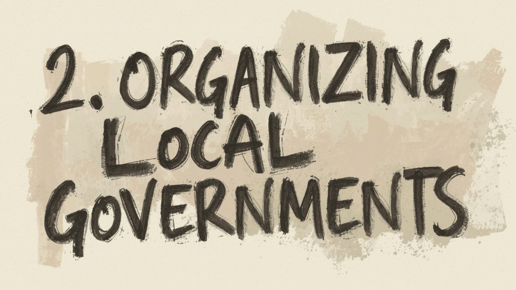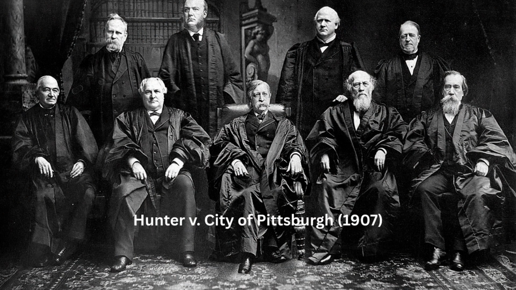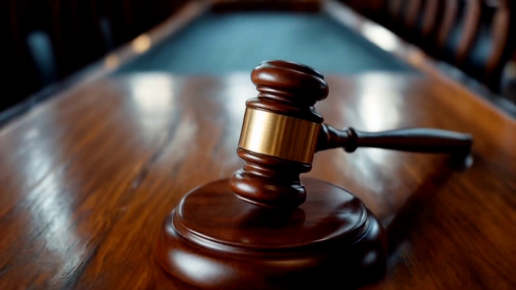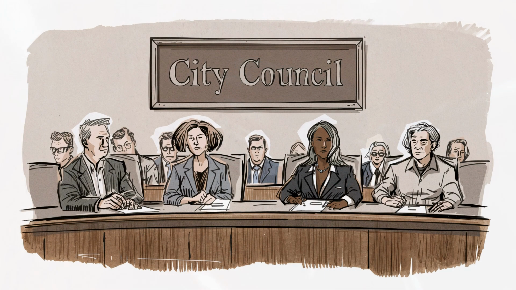2. Organizing local governments. Cities, counties, and towns exist because states create them. In Hunter versus City of Pittsburgh, 1907, the Supreme Court confirmed that municipalities are creatures of the state. States determine the powers of local officials, the structure of councils, and whether local initiatives or referendums are allowed. State legislatures also decide whether to merge, dissolve, or annex cities and towns. This ensures local governance reflects the priorities of residents.